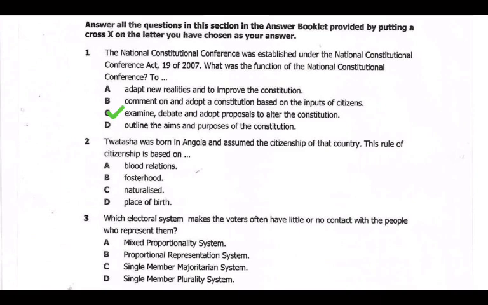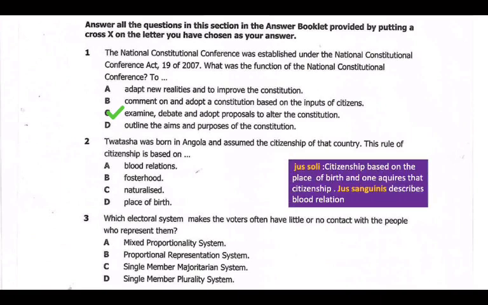Now we have this other question, number 2. Tuatasha was born in Angola and assumed the citizenship of that country. This rule of citizenship is based on what? If we look back at Grade 10 on citizenship, there are two types of citizenship: Jus soli and Jus sanguinis. You have to take note of the two. These are naturalized citizenships.